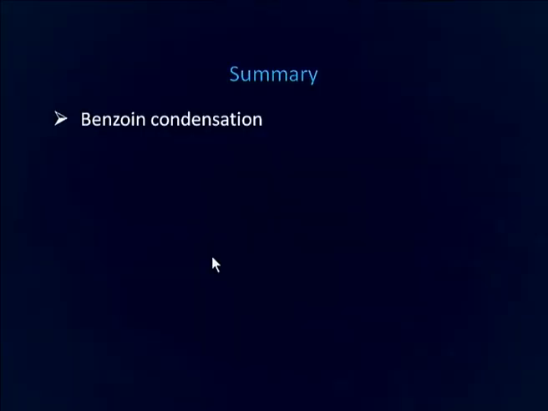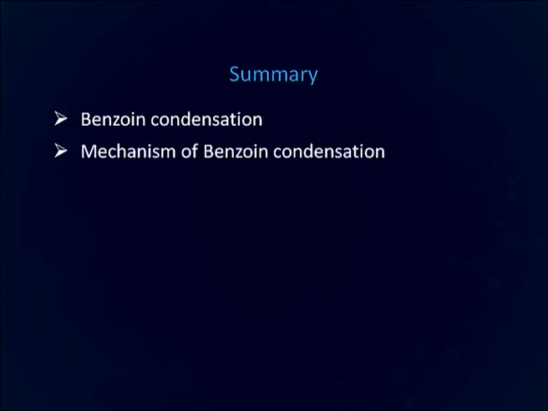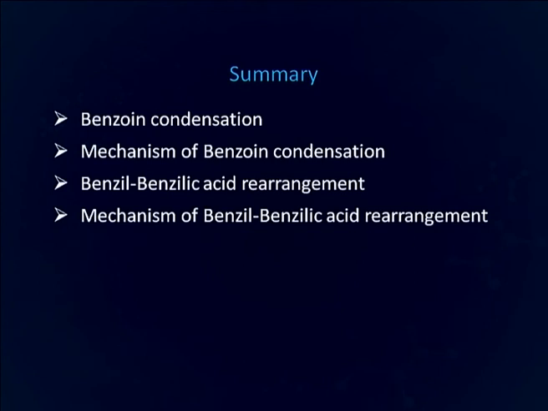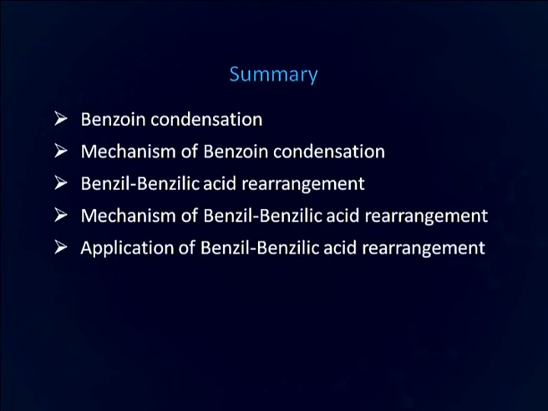Now, to summarize the present lecture, we have discussed benzoin condensation in detail. We have discussed the mechanism of benzoin condensation in cyanide ions. We have also discussed the mechanism in presence of thiamine, and this type of condensation or this mechanism actually is the green synthesis of benzoin. Then we have discussed benzilic acid rearrangement and its mechanism, and we have also discussed some applications of benzilic acid rearrangement.